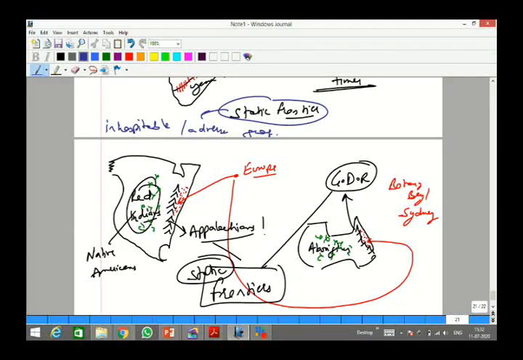Sir, frontier may be a water body. Yes, why not? A frontier may be a water body. First is either you people agree to draw a boundary within that water body. As long as you do not agree to draw a boundary between them, why can't you take it as this thing?